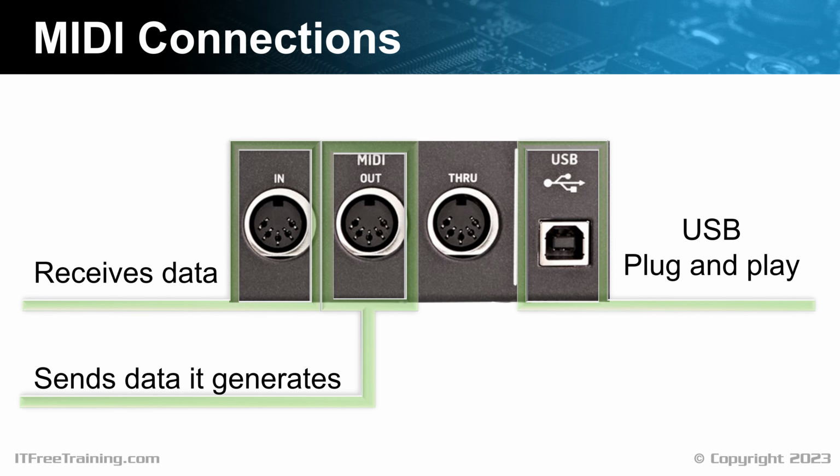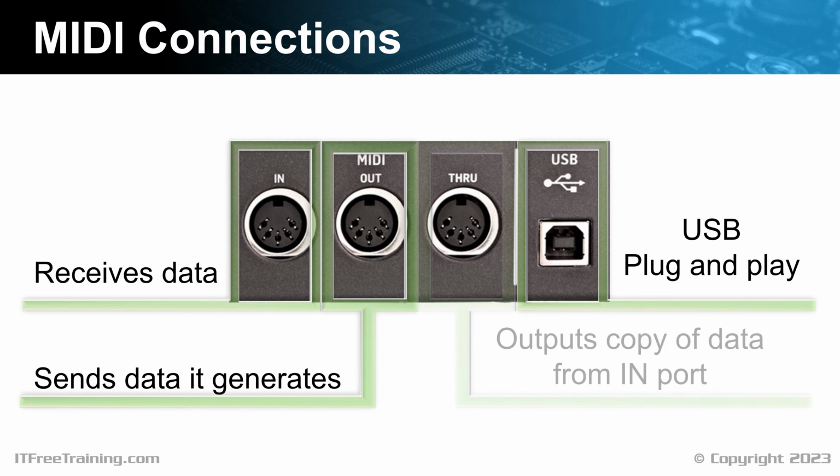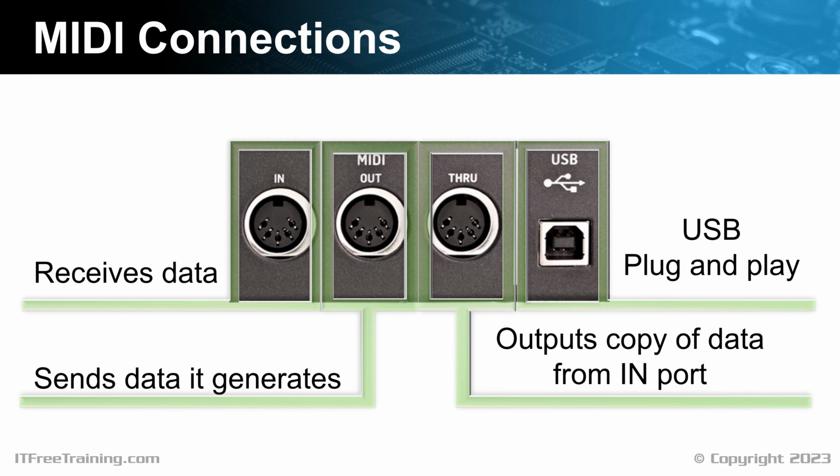This is the often confusing part about MIDI. Since you can connect up to 16 devices together, the data may need to be sent into another device in order to be processed. In order to allow this process to occur, another port called the through port may be present. This port essentially copies all the data from the in and out ports.